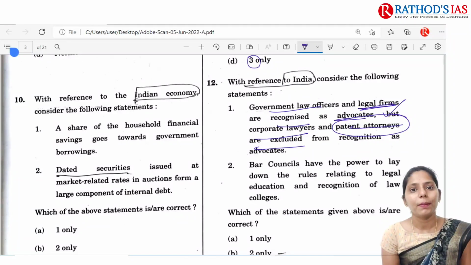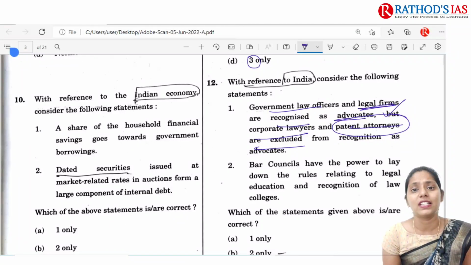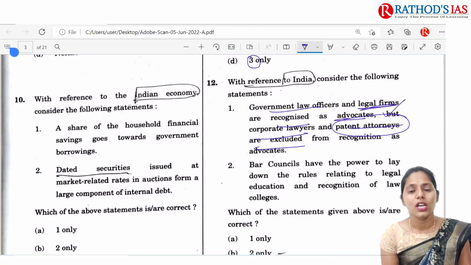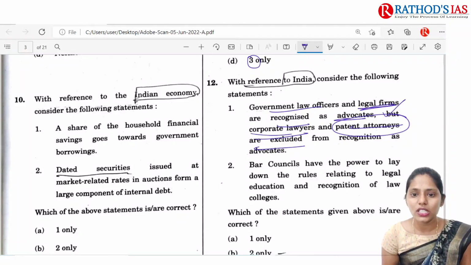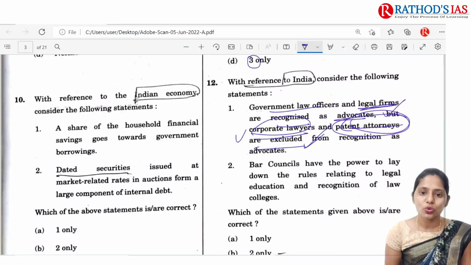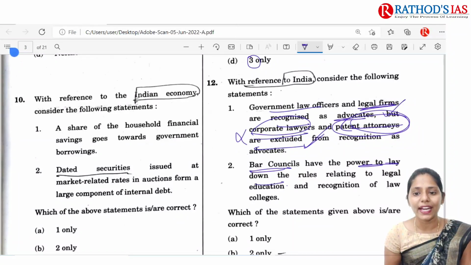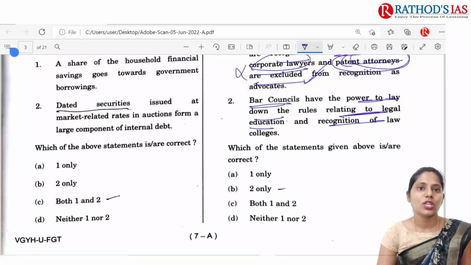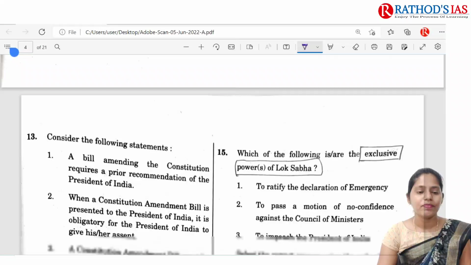They mainly guide people regarding issues of patents, that is IPRs, and how to go through the patent process with their clients. So corporate lawyers and patent attorneys are also advocates, and the first statement is incorrect. And bar councils have the power to lay down rules relating to legal education and recognition of law colleges. Yes, this statement is correct. So the correct option is B, 2 only.